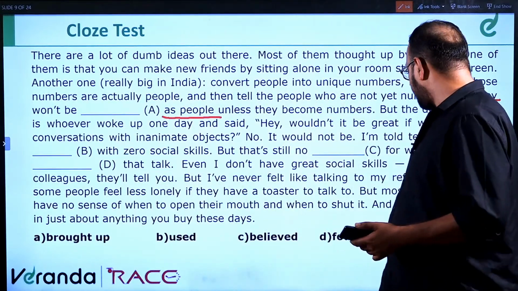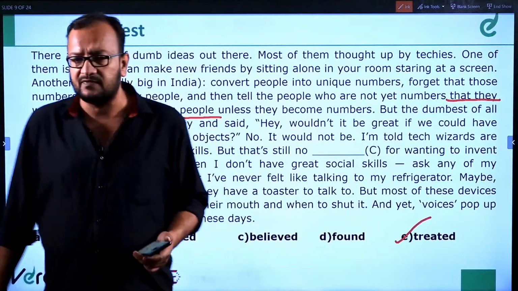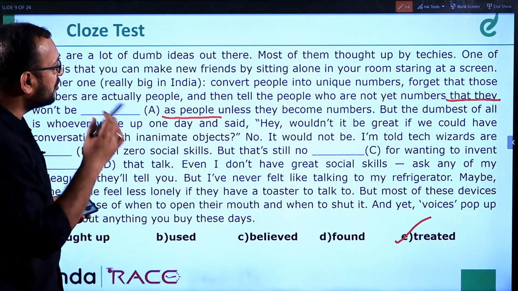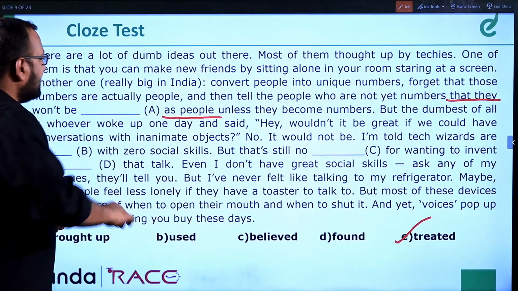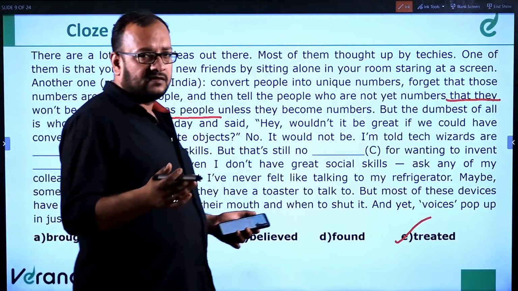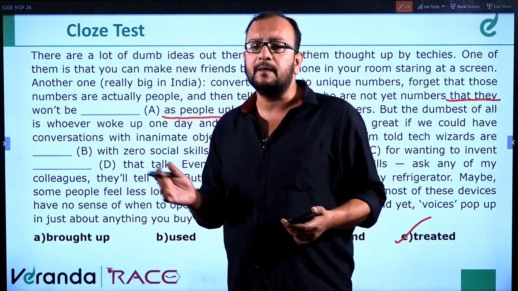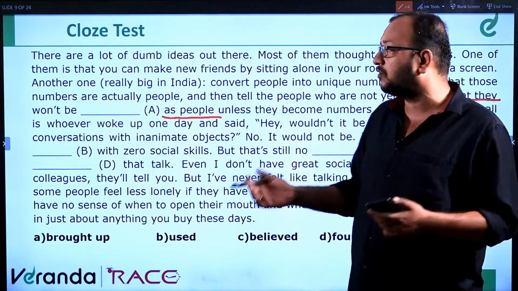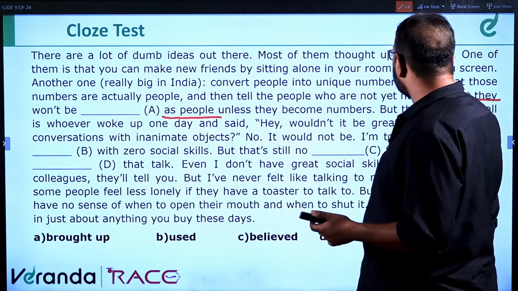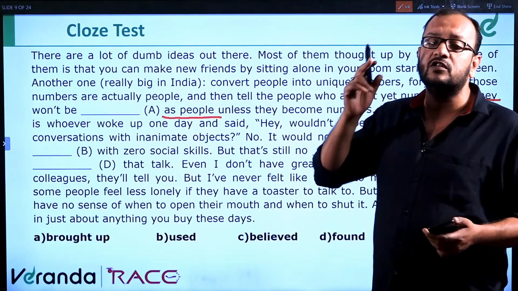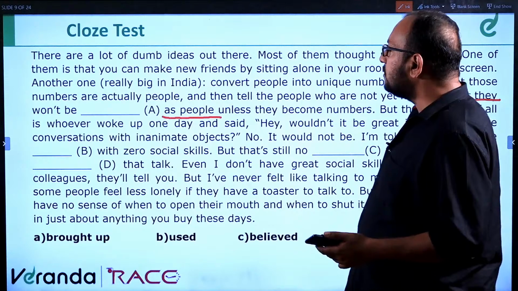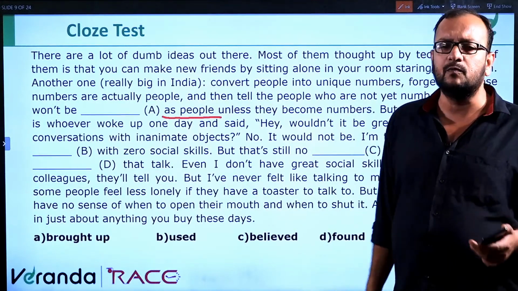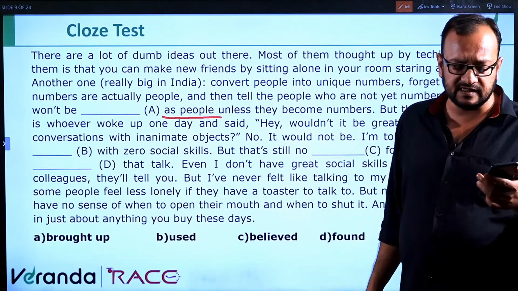Let's understand the passage again. There are a lot of dumb ideas out there, most of them thought up by techies. One of them is that you can make new friends by sitting alone in a room staring at the screen. Another idea is convert people into unique numbers. It's talking about UID kind of thing. Forgetting that those numbers are actually people, they tell the people who are not yet numbers, those who are not enrolled into the UID, that they won't be treated as people unless they become numbers. Very simple actually, but it's a bit verbose or circumlocution, difficult usage of sentences.